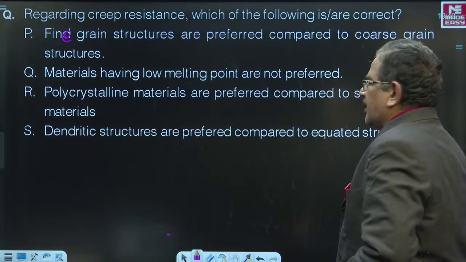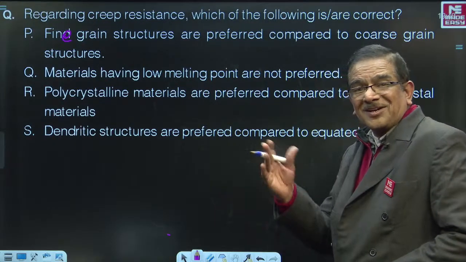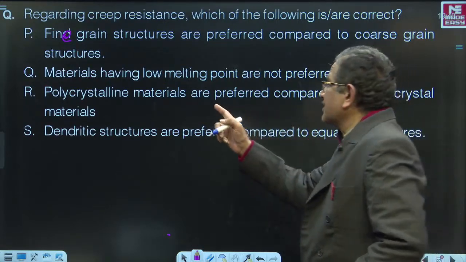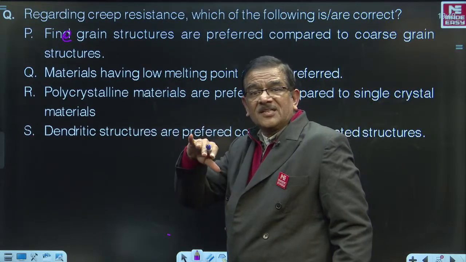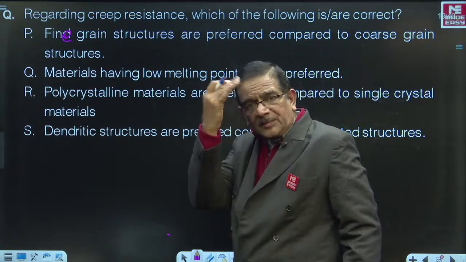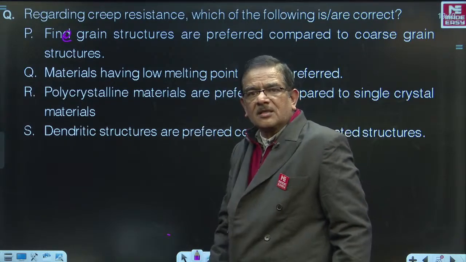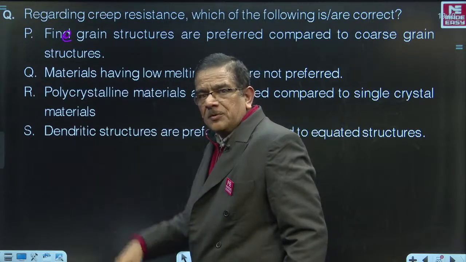Materials having low melting point are not preferred. This is correct. Look how much twisting has been done here. Materials having low melting point temperatures are not preferred, means high melting point temperature materials are preferred. Correct or not? So that is correct statement Q.